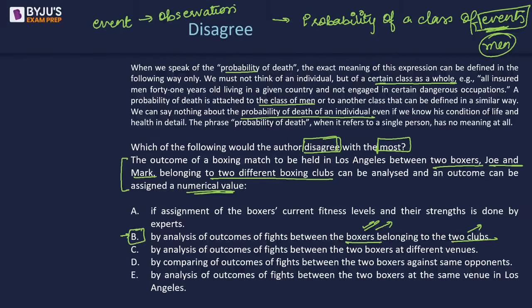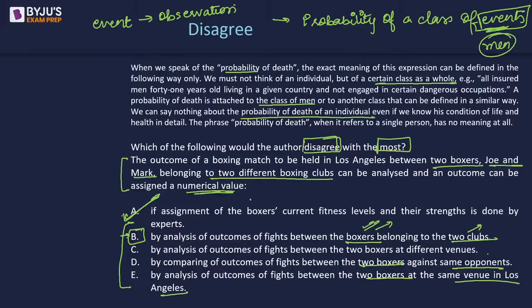Those who are saying B. Absolutely correct, Amrit. So it should be A. I'm glad that some of you realize this later on, that it should be A, because all the other options involve an analysis of a class of people, a class of observations. Now two boxers at different venues. Again, we have a number of data points there. Two boxers against same opponents, again a class of events, right? Two boxers at the same venue in LA. So again, we'll have a class of events to analyze to derive the probability from.